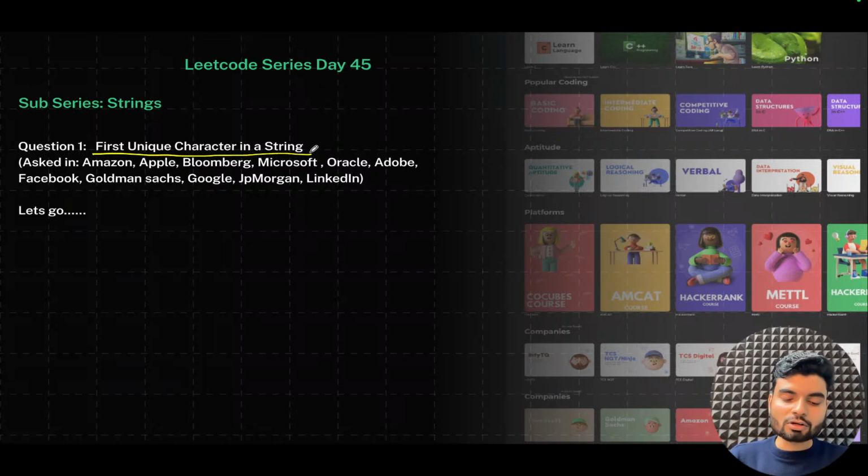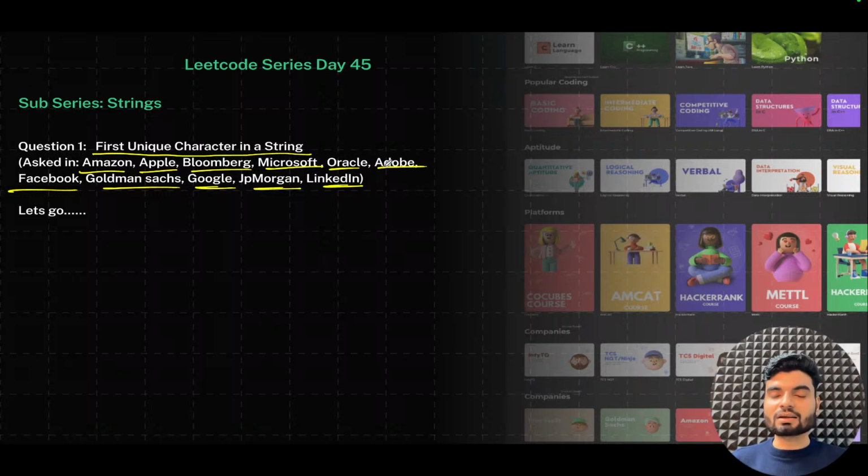And this particular problem has already been asked in Amazon, Apple, Bloomberg, Microsoft, Oracle, Adobe, Facebook, Goldman Sachs, Google, JP Morgan, and LinkedIn. Right? I've just named a lot of company names. These are the very top tech giants. If they are asking, definitely they are looking for something in the engineers. So that's why this problem becomes very important. Cool, we'll go to LeetCode.